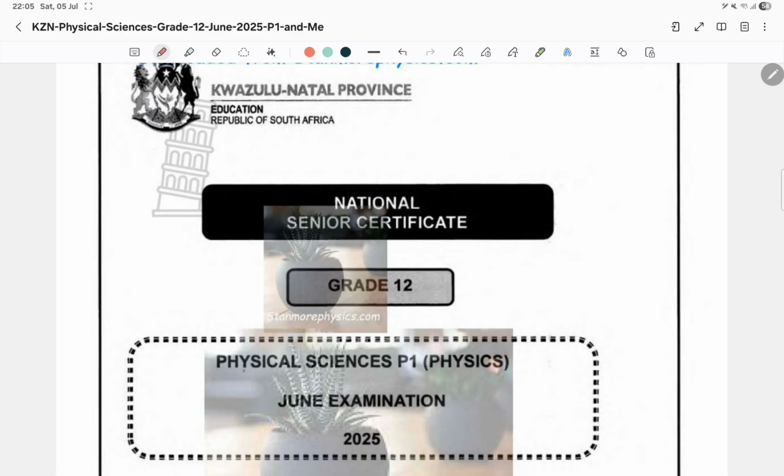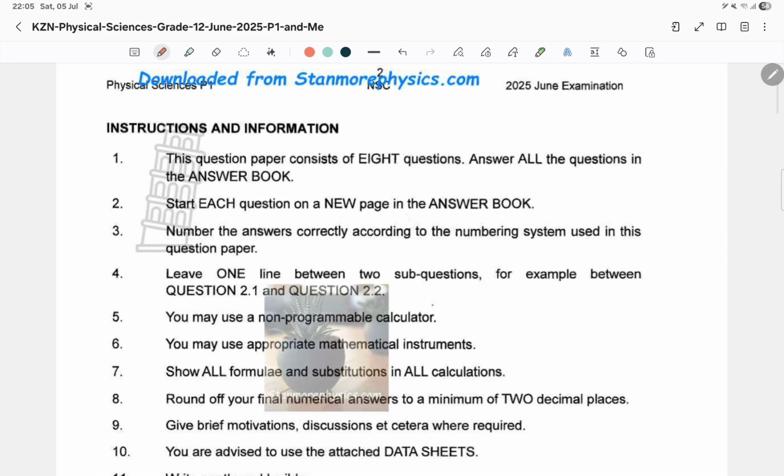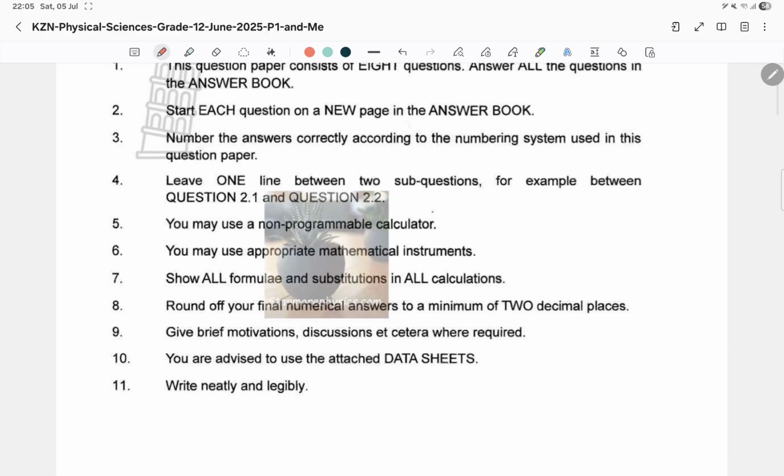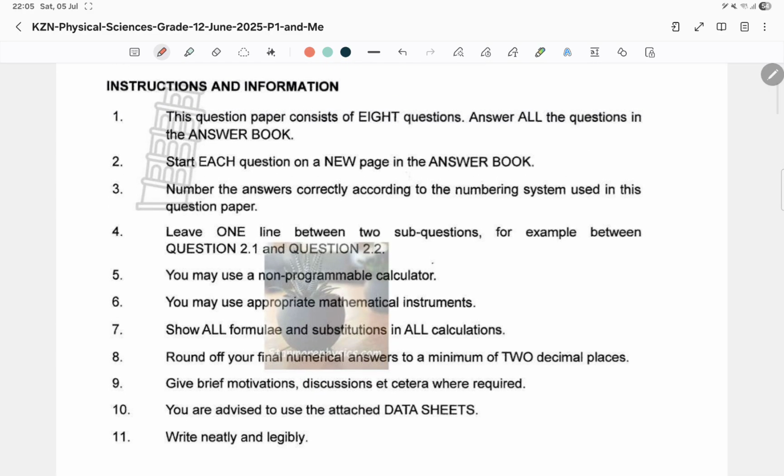Alright, so we're going to have a look at this KZN 2025 question paper and of course gather our thoughts around it. Now, instructions guys are very important. We need to really remember how to answer according to the specifications of each question. If not very clearly stated, we then use the general instructions.